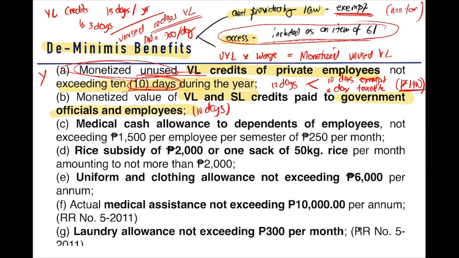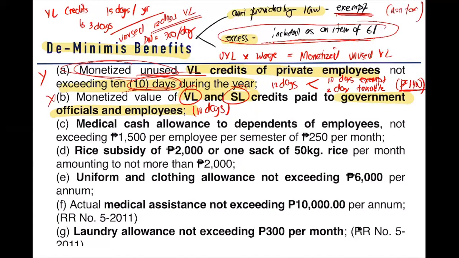Private employees, what can only be a part of your de minimis is your monetized unused vacation leave. But for government employees, it is your vacation leave, and at the same time your sick leave, 10 days. So this is yearly again.